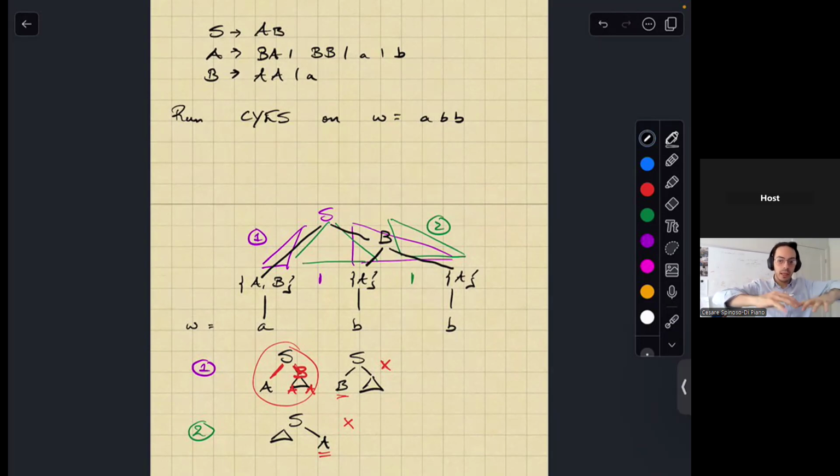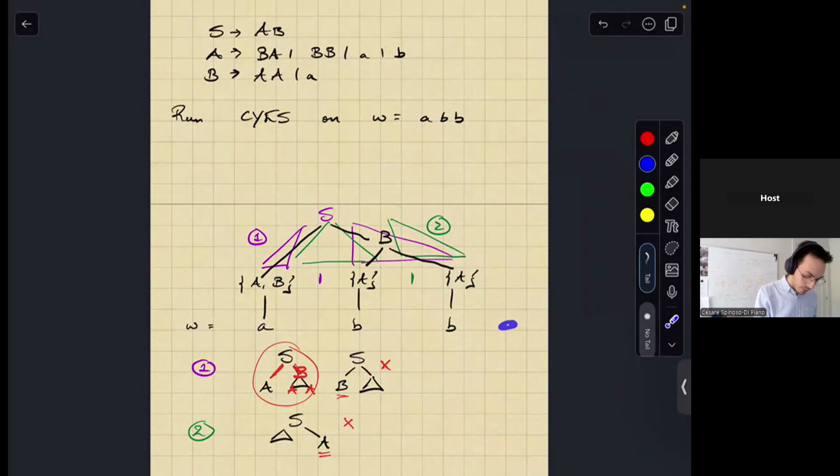You could just imagine that if you had more layers, then you would be accounting for more of the possibilities, right? Like if you had an extra terminal here, then you would have to account for one possibility where you try to derive this thing, and then a second possibility where you try to derive this thing, and then a third possibility where you try to derive this thing, right?